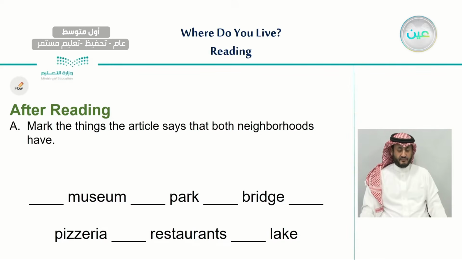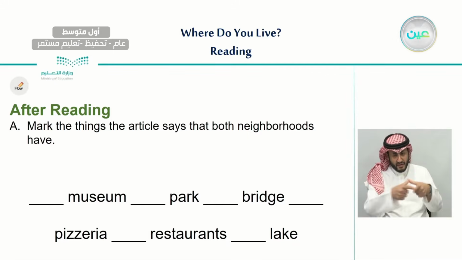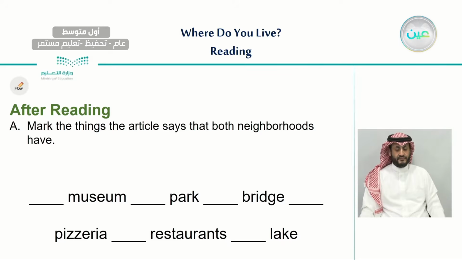So now let's try to answer a couple of questions, or just to mark the similarities that we can find between Francisco's neighborhood and John's neighborhood. So just mark the things the article says that both neighborhoods have.